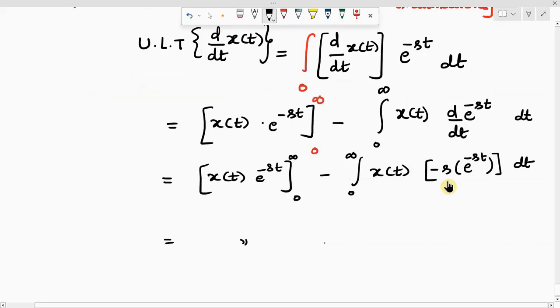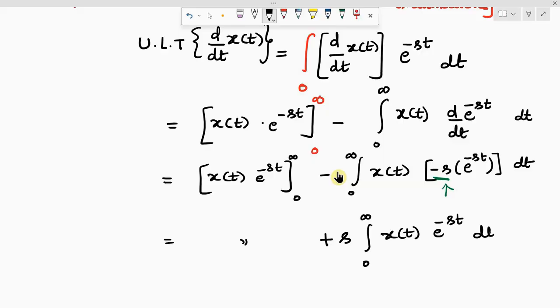So this remains as it is minus. Now, can I take this minus s out of the integral? Yes, sir. So if I bring that minus s onto the other side, it becomes plus s integral 0 to infinite x of t e power of minus st dt.